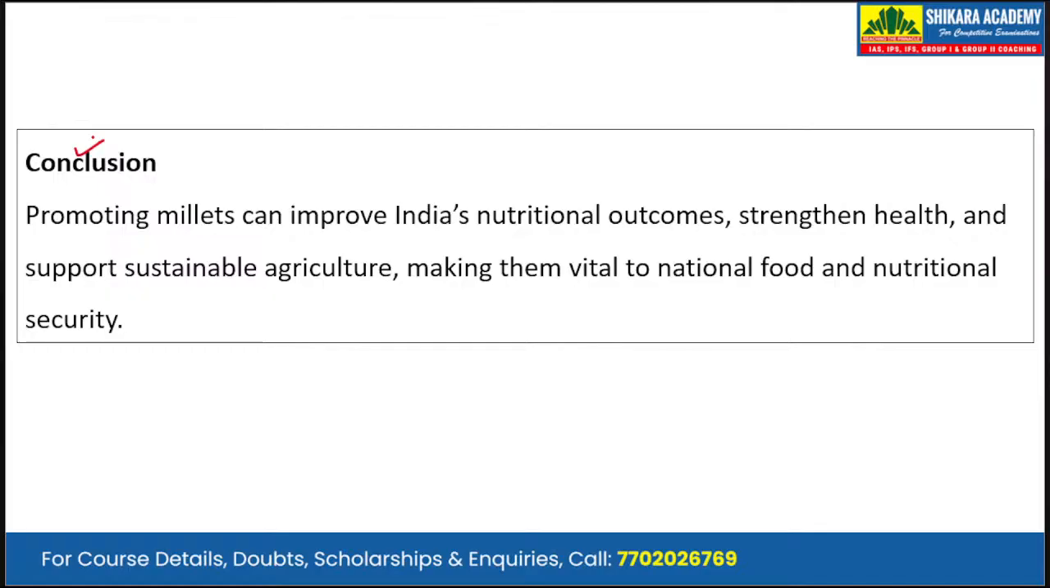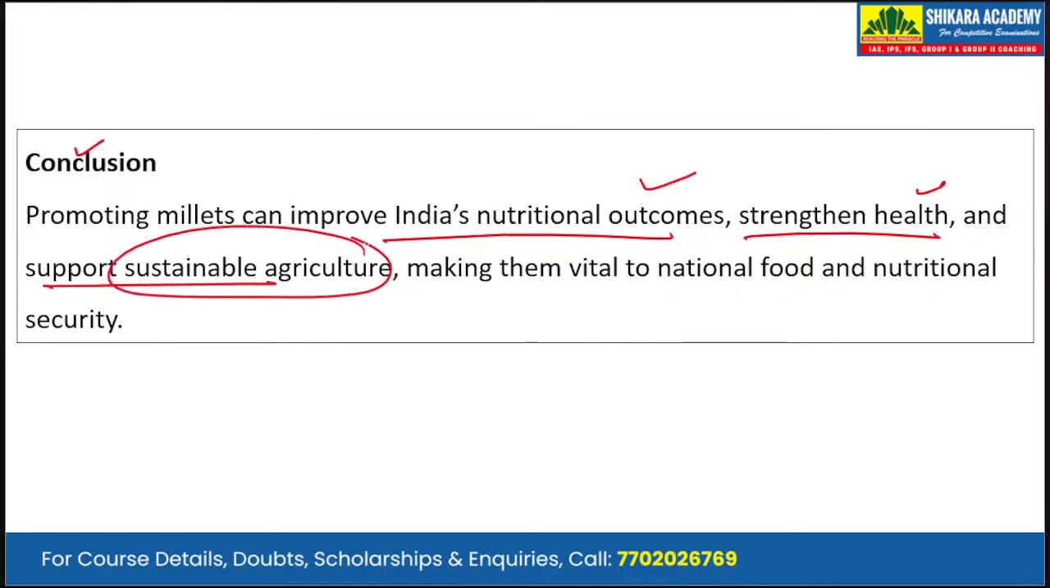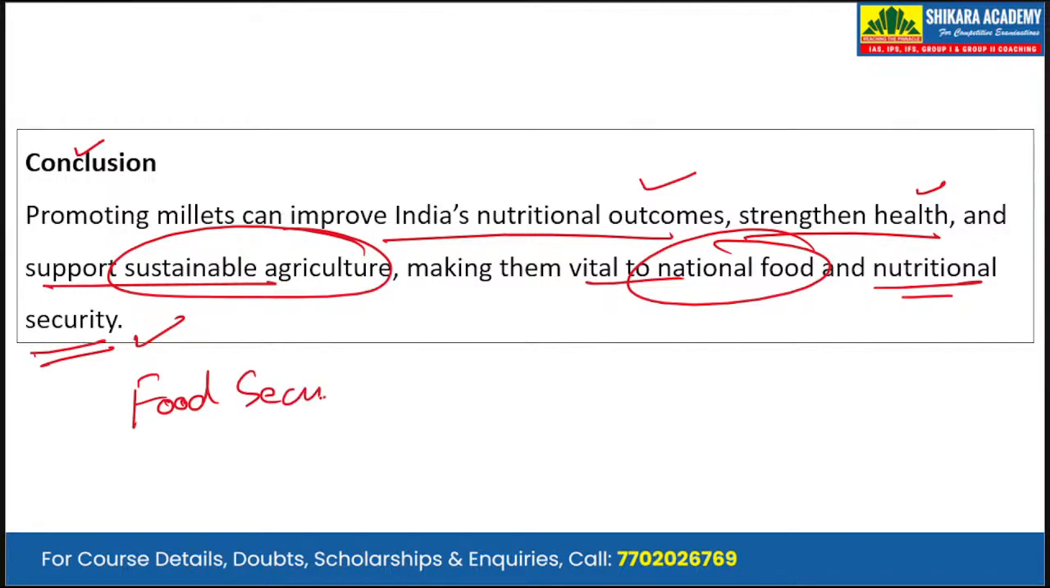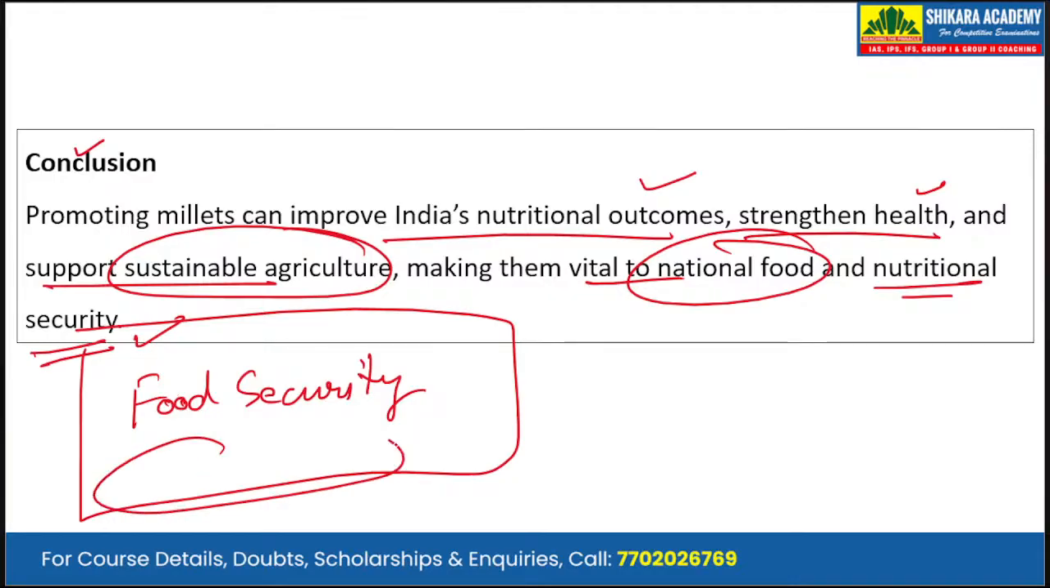Then in conclusion, we write that promoting millets can improve India's nutritional outcomes. It strengthens health and supports sustainable agriculture. So it has benefits both for the health of the population as well as for sustainable agriculture, making millets vital for national food as well as nutritional security. Please note that food security is a larger term which should include nutritional security.